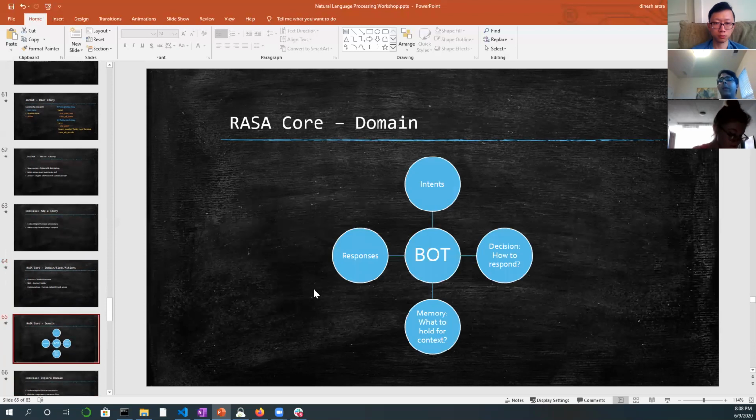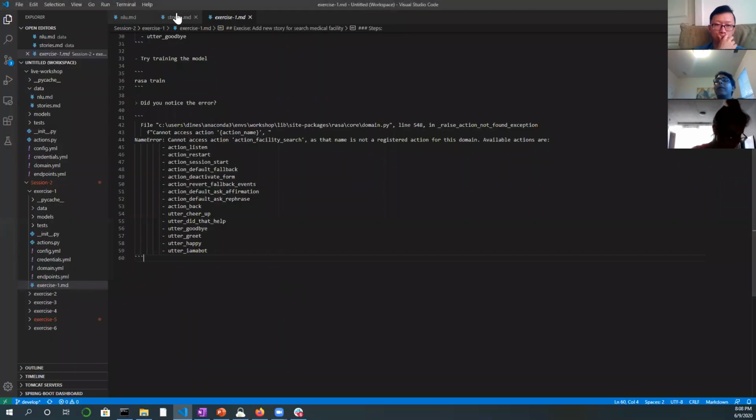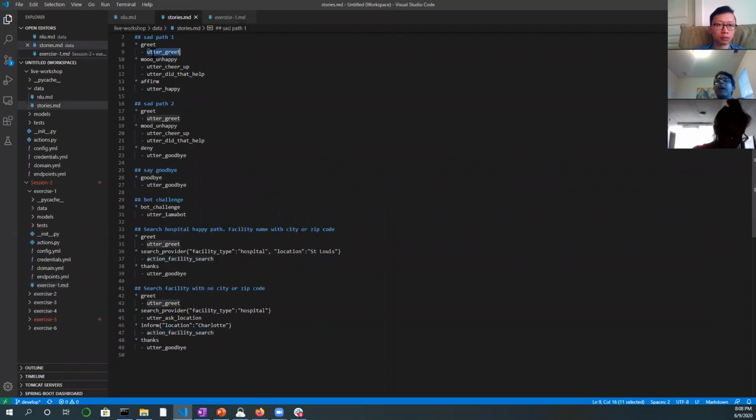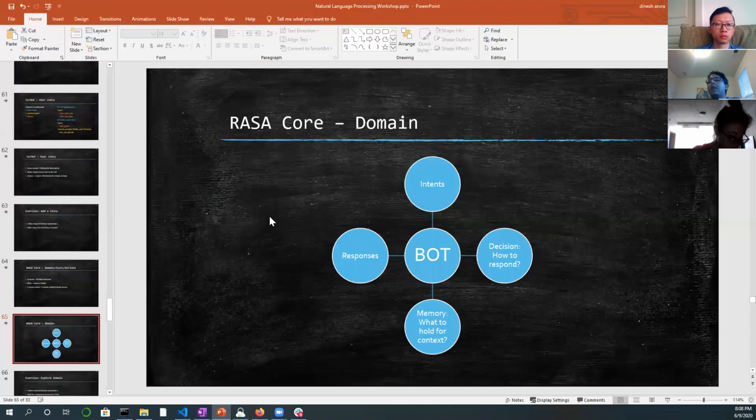So in the domain, it saves 4 things. It saves the known intents which you have created. So in the NLU.md, whatever intents you have defined, they need to be understood by the bot. What are the responses that the bot can reply back with? When I say responses, I'm talking about these values which we created: utter greet, utter cheer up. So the bot needs to know that you have defined something for me to greet, but I don't understand that until you define it in my domain. And what should I respond back with?